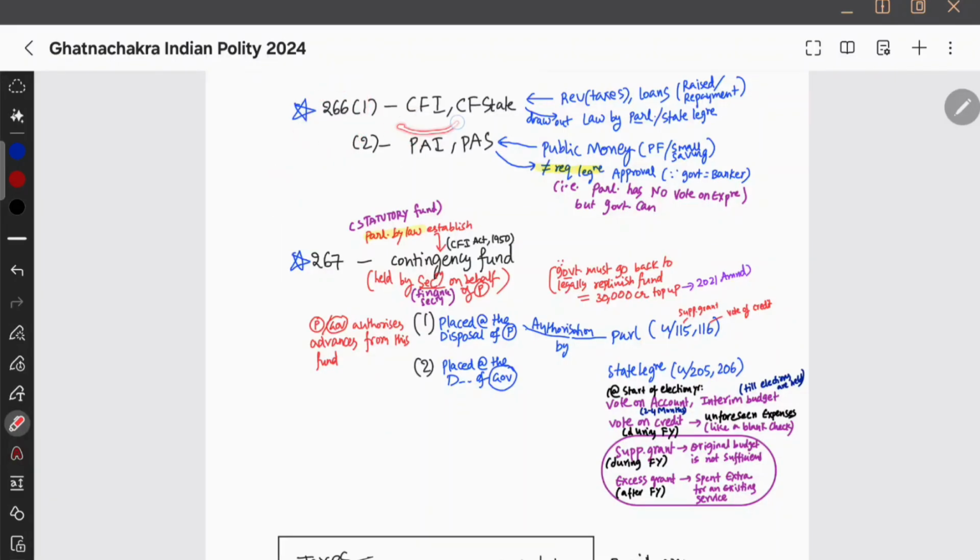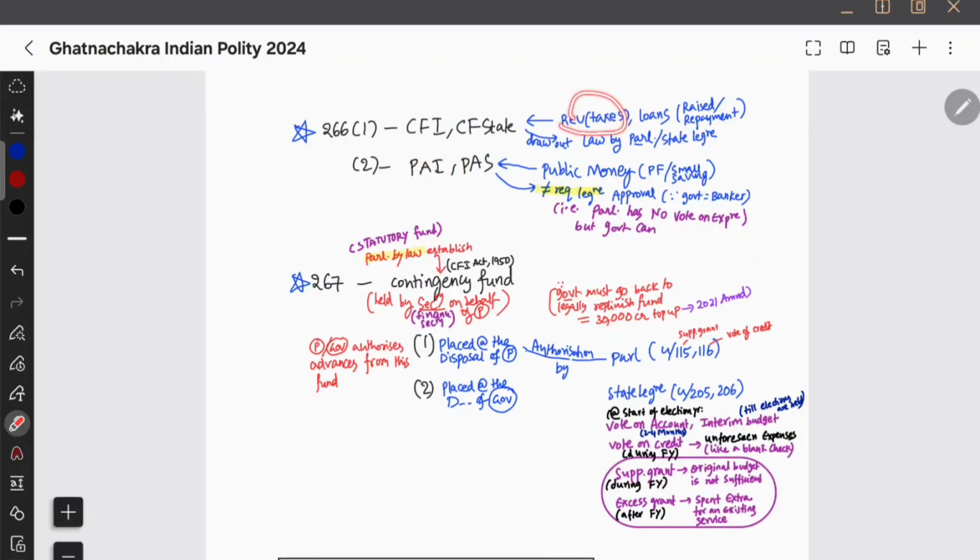266 talks about consolidated fund and public account. 267 talks about contingency. So 266 has a clause 1. It talks about consolidated fund of India and consolidated fund of state, and clause 2 talks about public account of India and public account of state. Okay. So basically whatever revenue or taxes India has generated, or else it might have raised some loans, etc. Right. So all of them will go to this consolidated fund of India. And similarly, if it is for state, then they will go to consolidated fund of state.